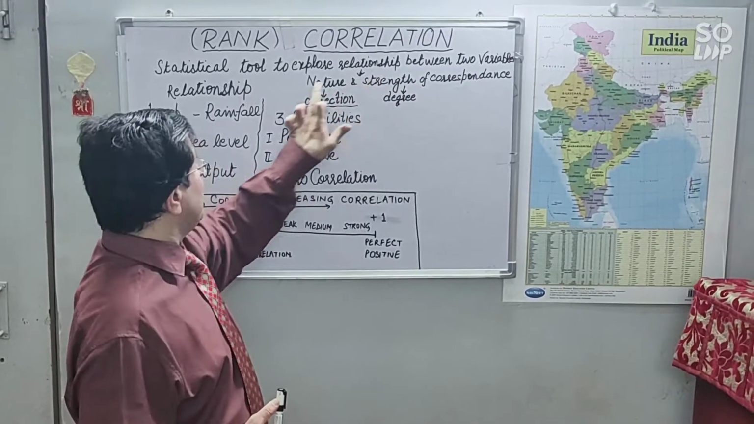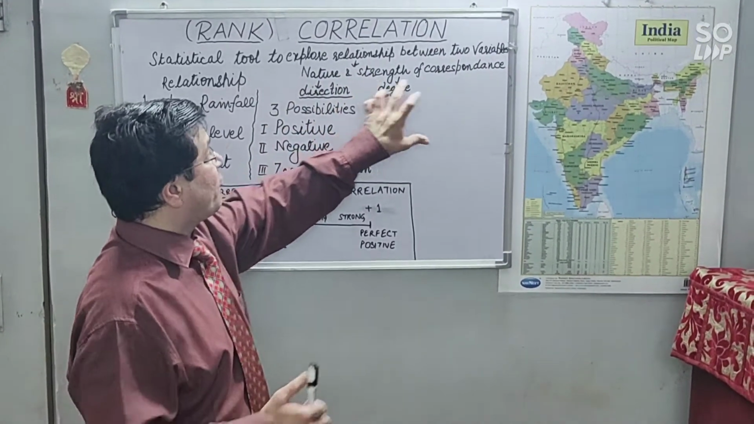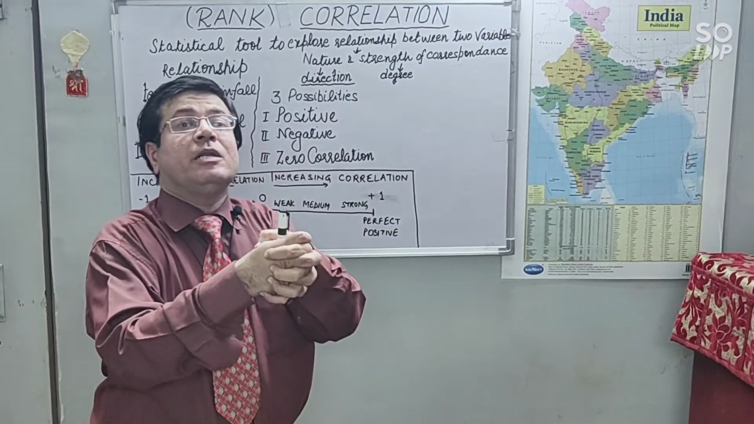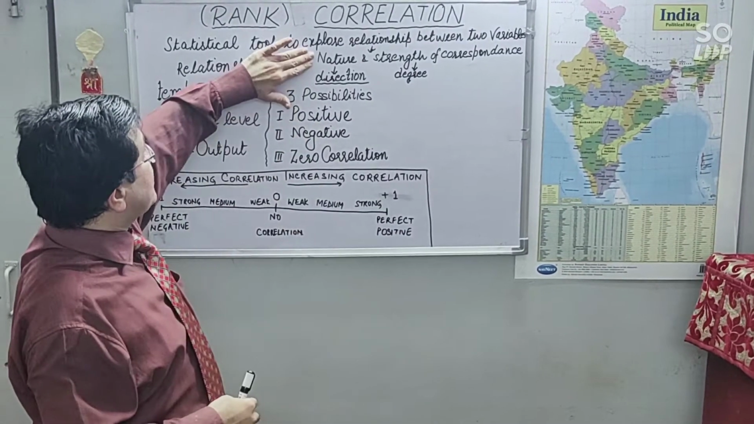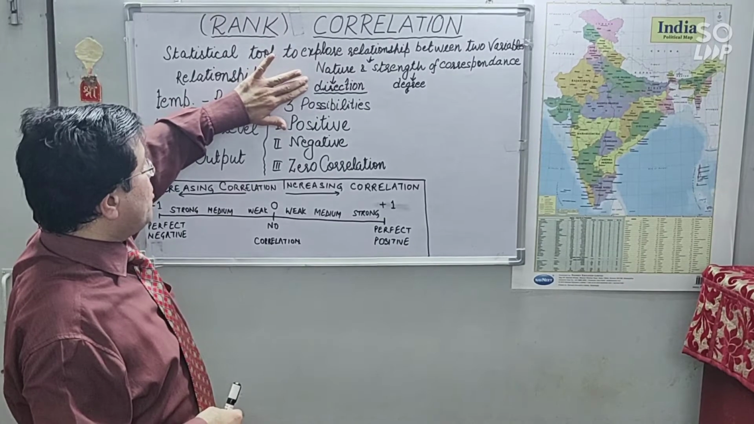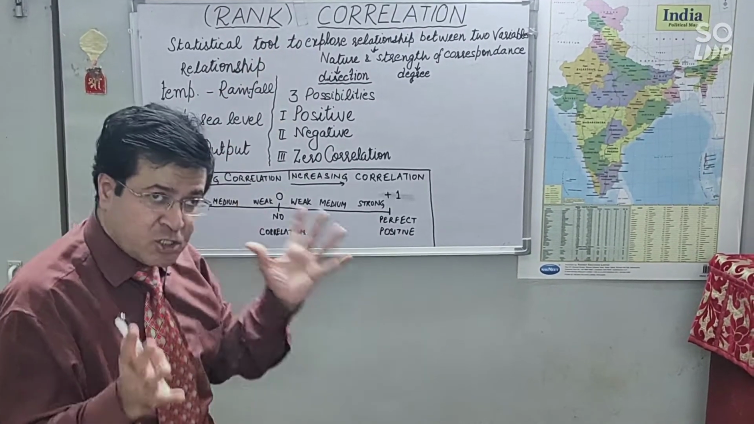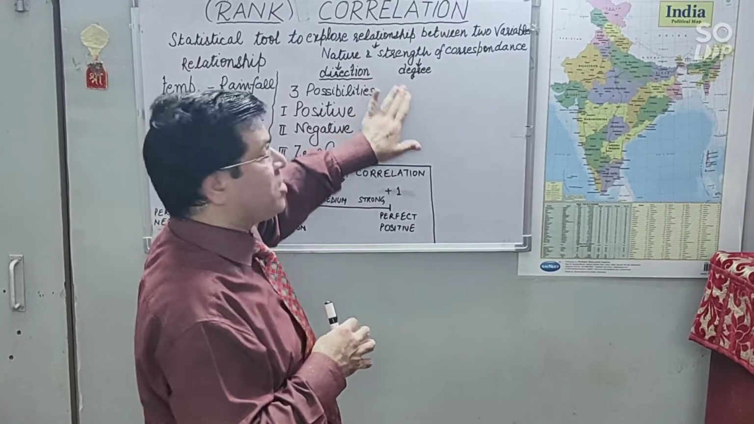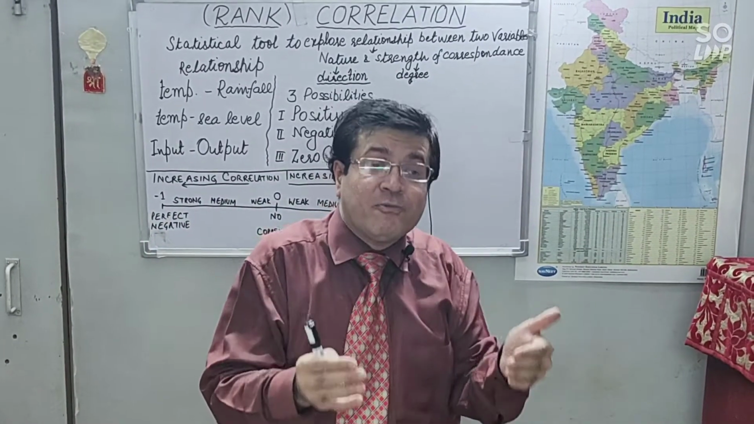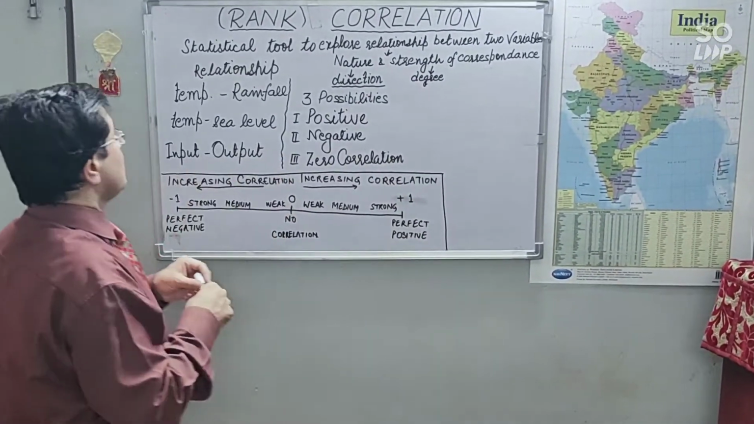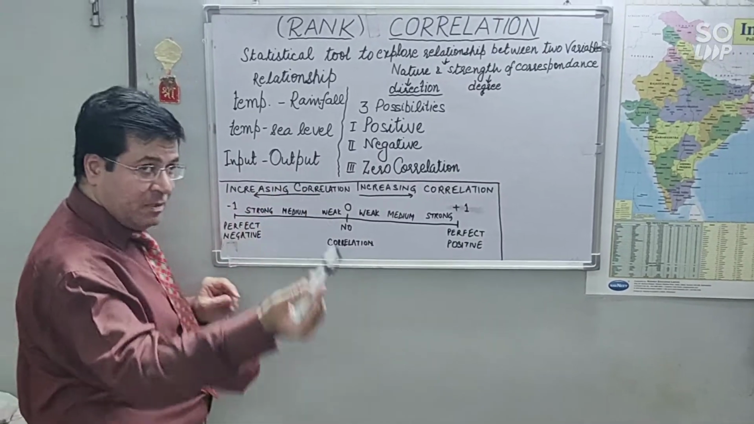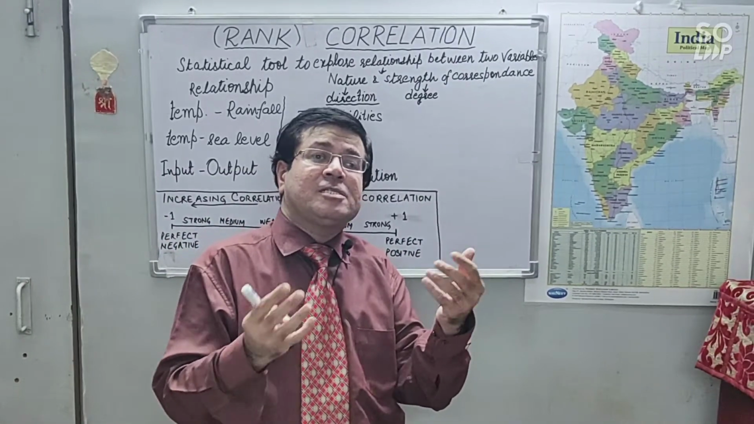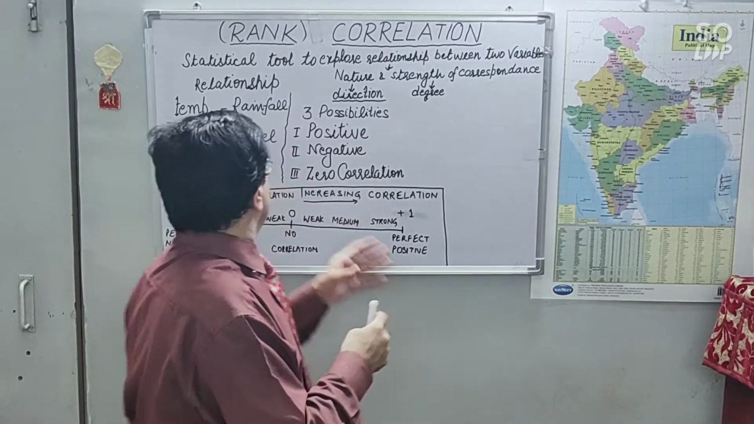Relationship means nature and strength of correspondence or relationship. When we say nature of relationship, we can talk about direction of relationship, and when we say strength of relationship, we can talk about degree of relationship. So friends, there are a few possibilities when two variables are related to each other.